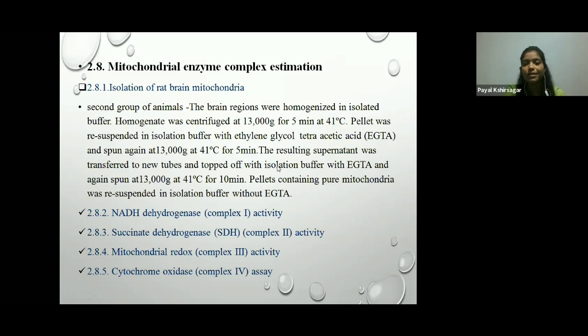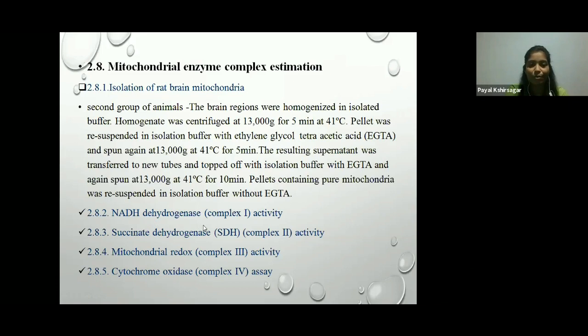The resulting supernatant was transferred to new tubes and topped off with isolation buffer with EGTA and again spun at 13,000 g at 4 degrees Celsius for 10 minutes. The pellet containing pure mitochondria was resuspended in isolation buffer without EGTA. This is the method where isolation of the rat brain mitochondria is carried out.